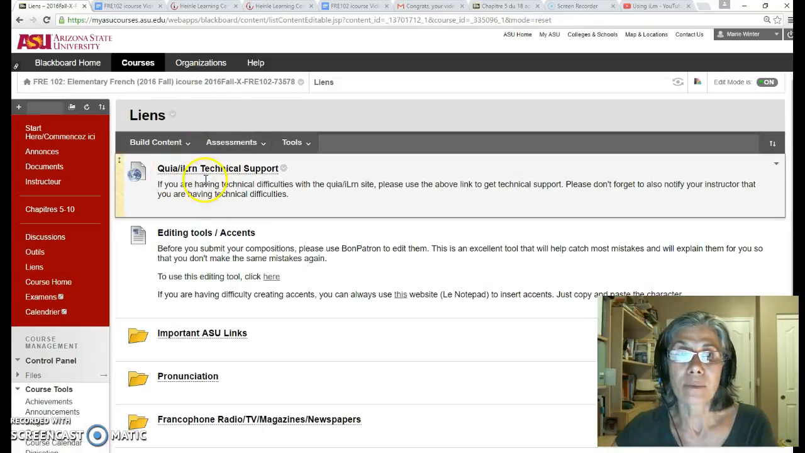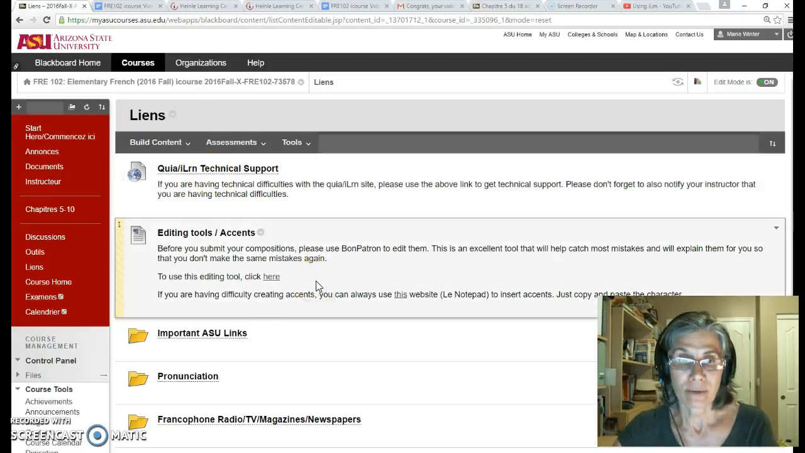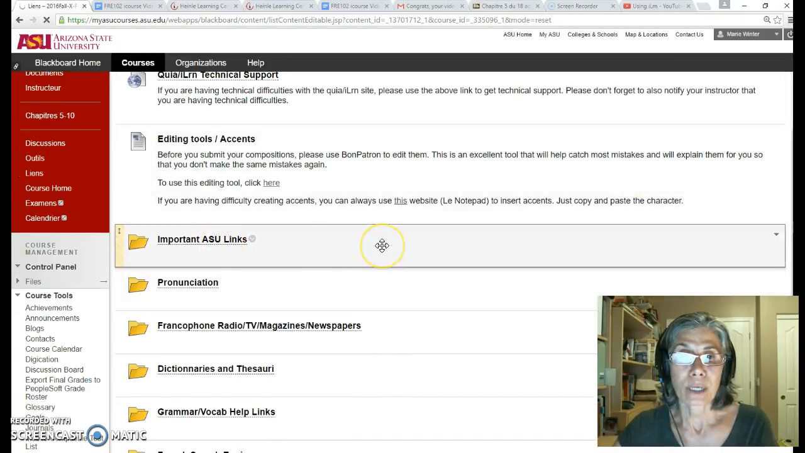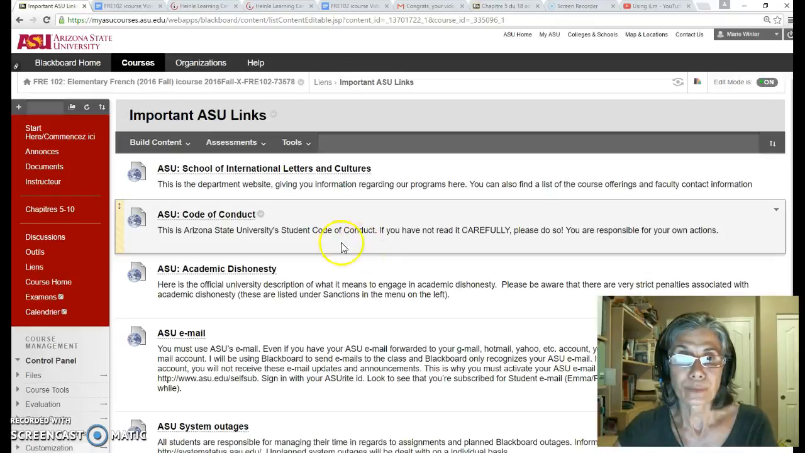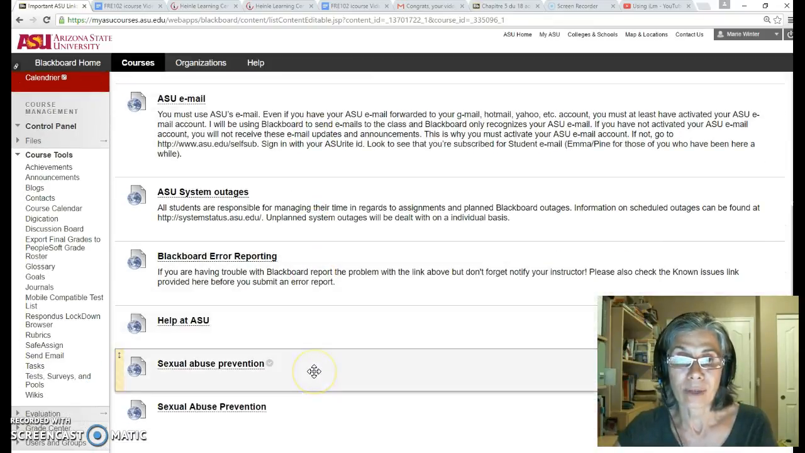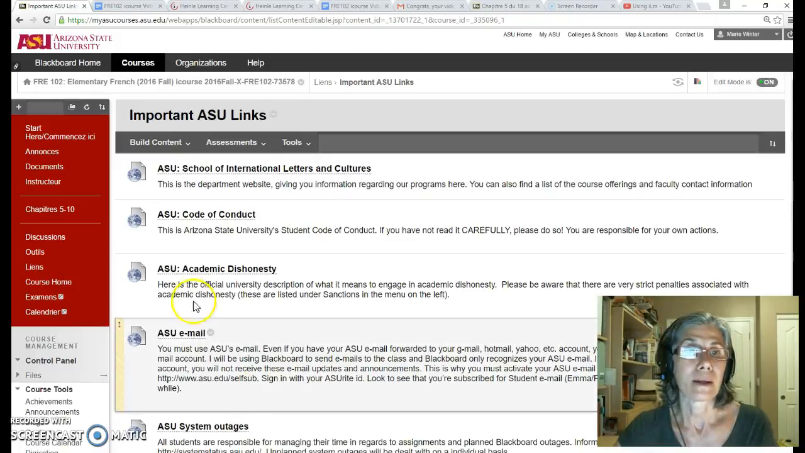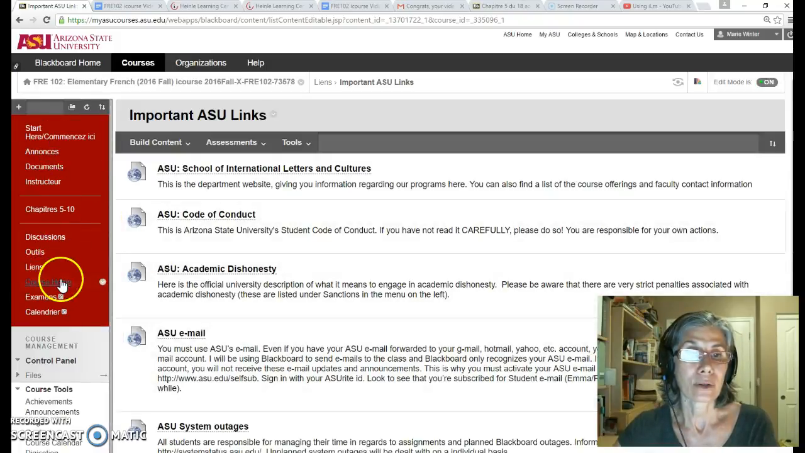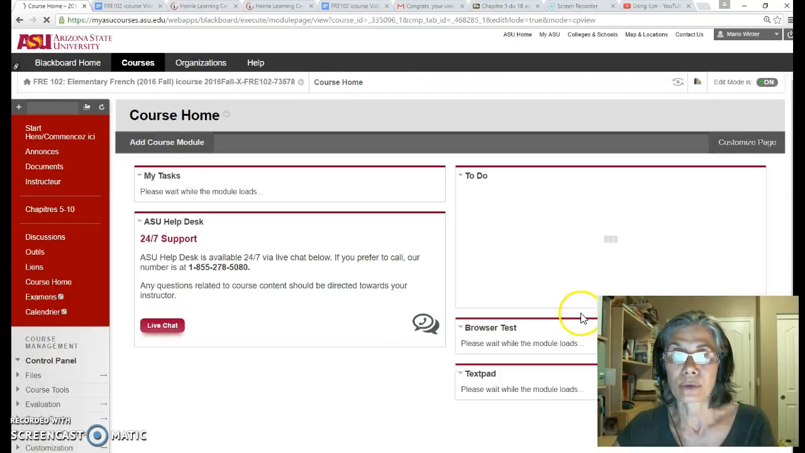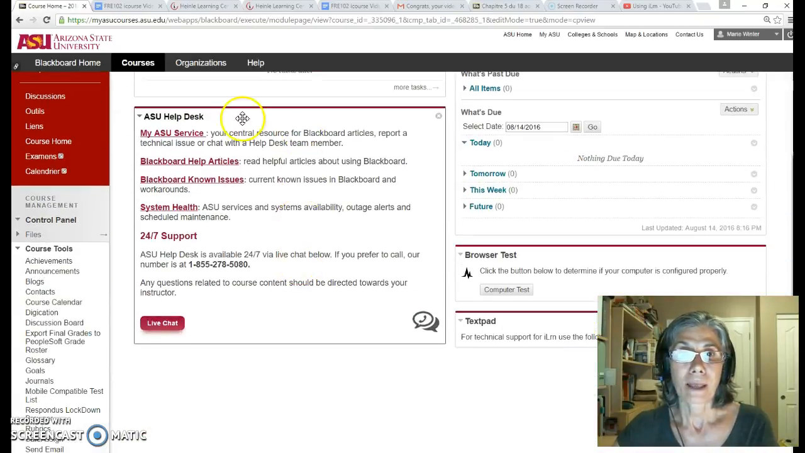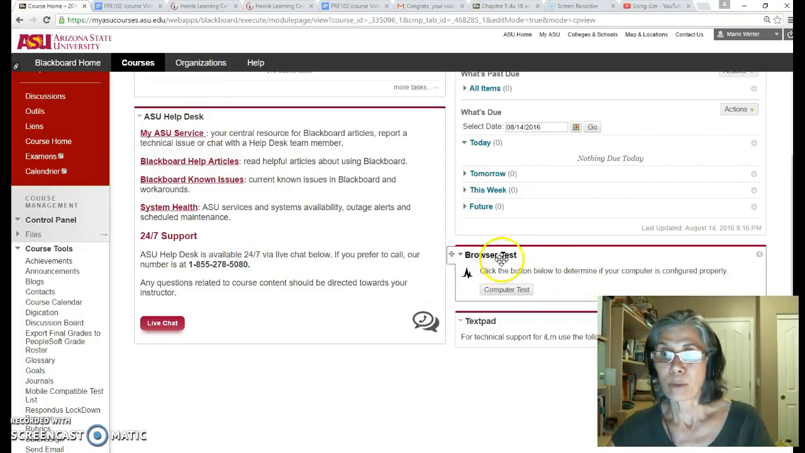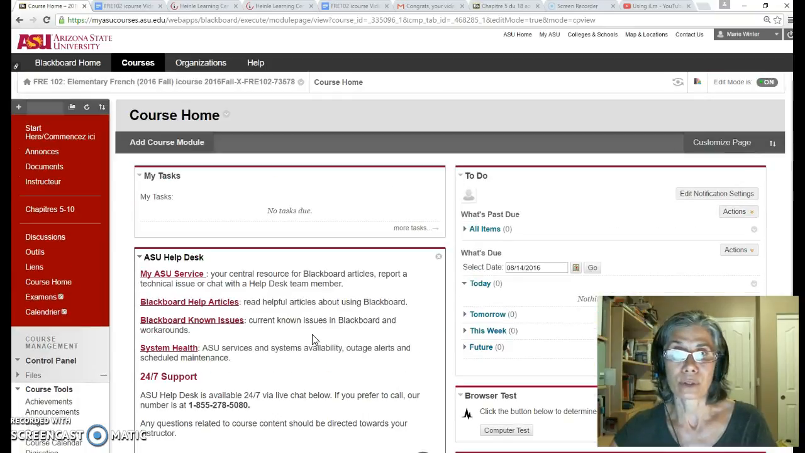You get one more time, you know, the iLearn, so I put it in several places to make sure that you can find the right information. Here you have the important ASU links. Make sure to check all that if you have any issues, okay? And here you go. And course arm is important too. So you have help desk for ASU, Blackboard. Here you have a browser test. That's important too. And here one more time, how to find, you know, the information on iLearn to help you.